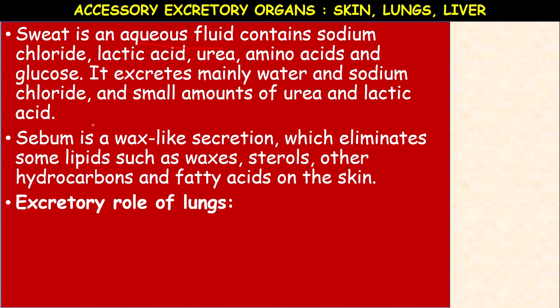So here the skin is functioning in two ways. Two types of substances are secreted. What are they? One is sweat, which eliminates excess salt and water, whereas sebum is a waxy secretion produced by sebaceous glands, which are present under the skin, whereas sweat is secreted by sweat glands. Both are richly supplied with blood capillaries, so partial filtration takes place by these organs.